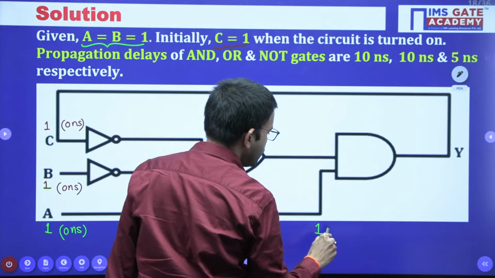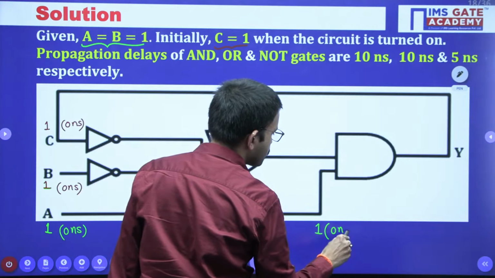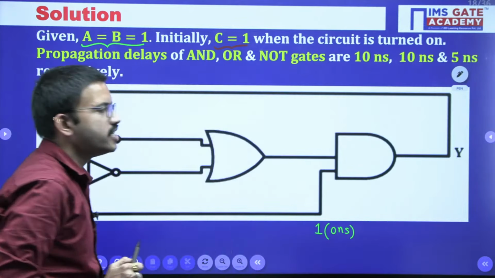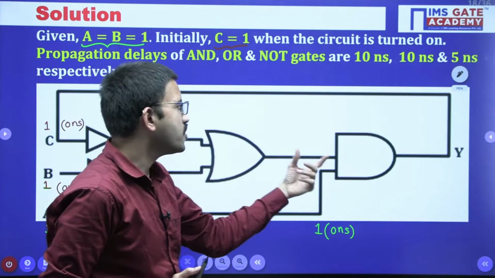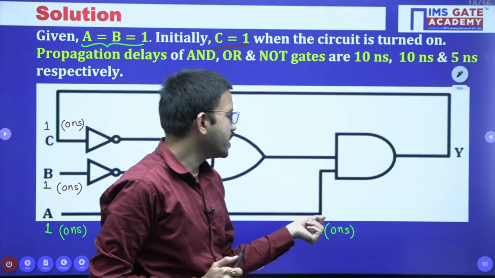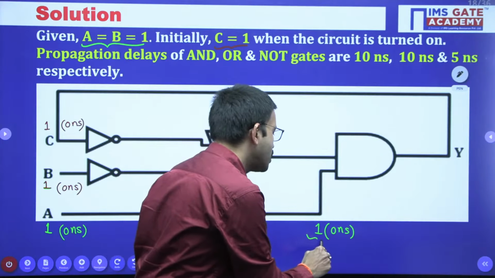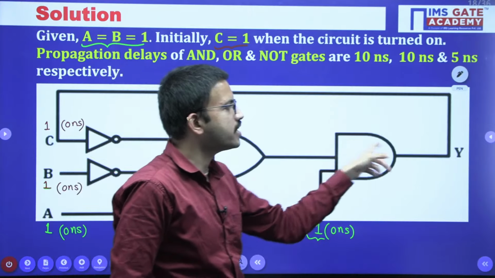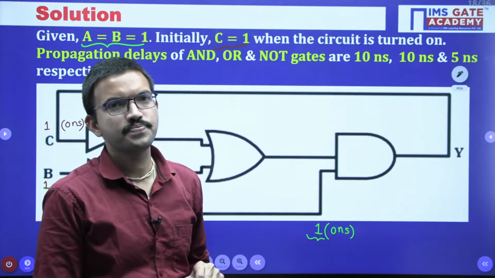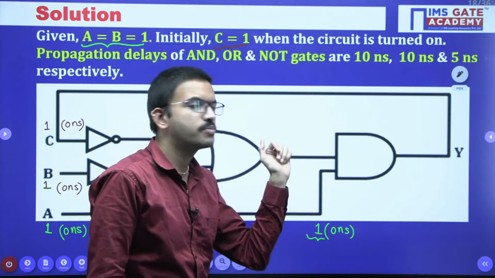you are getting at 0 nanosecond. One input you got at 0 nanosecond, and that input value is 1. Whenever you are having a two-input AND gate, when you know one value as 1, with the help of only this value, can we write the output, is it possible, or do we require the other input value also?